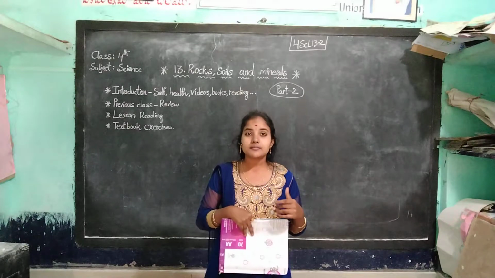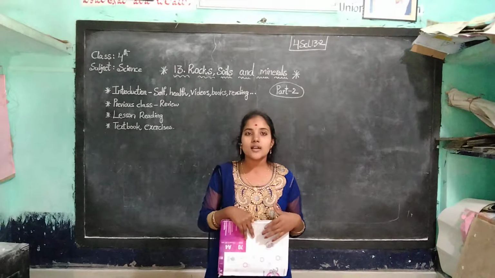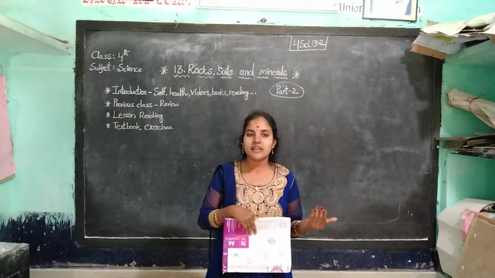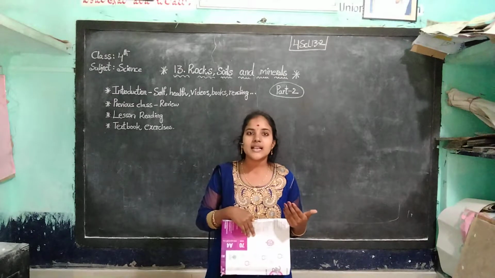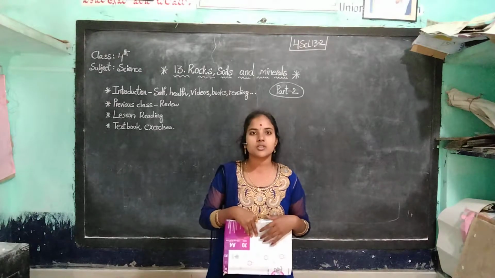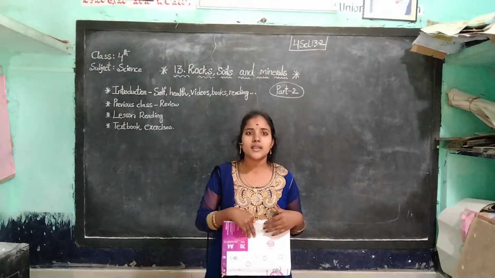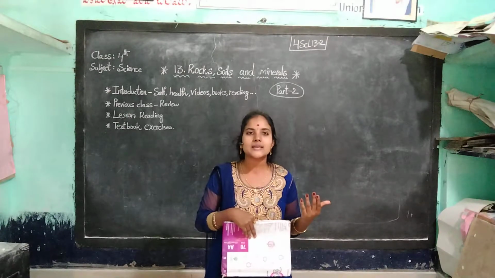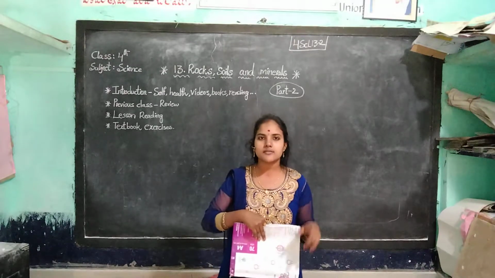And next, about erosion. About soil erosion, what are the causes? Erosion by wind, erosion by rain. And next, about conservation. How do we conserve the soil? There are a few methods: contour farming or terrace farming, making slopes, and making bunds around the fields. Those are all the things we learnt in the previous video.